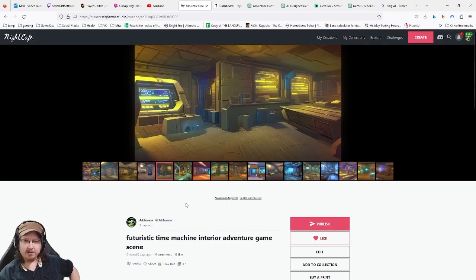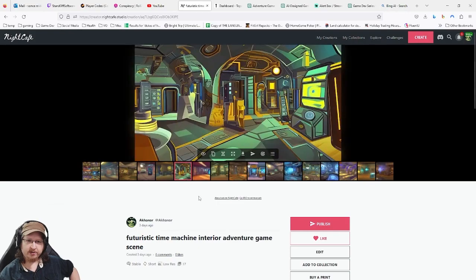This one is nice. So I quite liked this. Definitely could have been the one that I chose. It has a really nice feel. I like the lighting of it. So this was a definite contender.